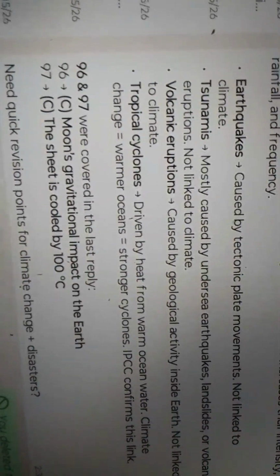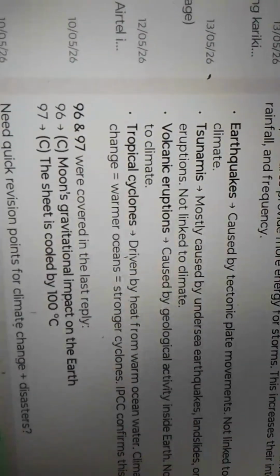Which disaster is most likely to be influenced by climate change? Earthquake? Climate change directly affects tropical cyclones, because warmer ocean temperatures provide more energy for storms. This increases their intensity.